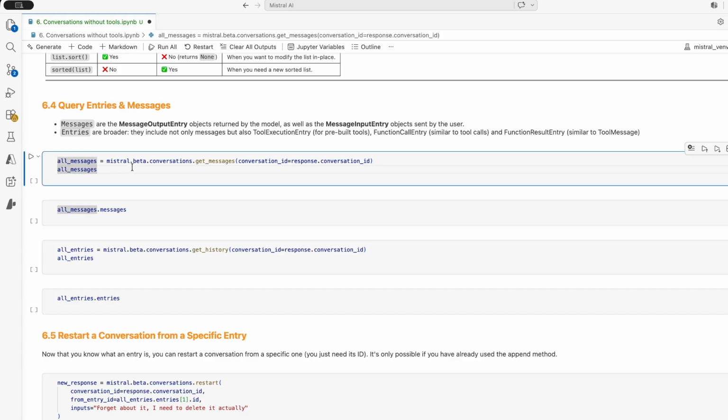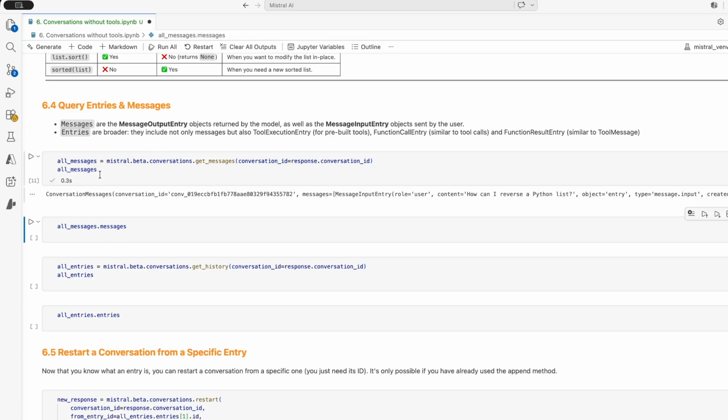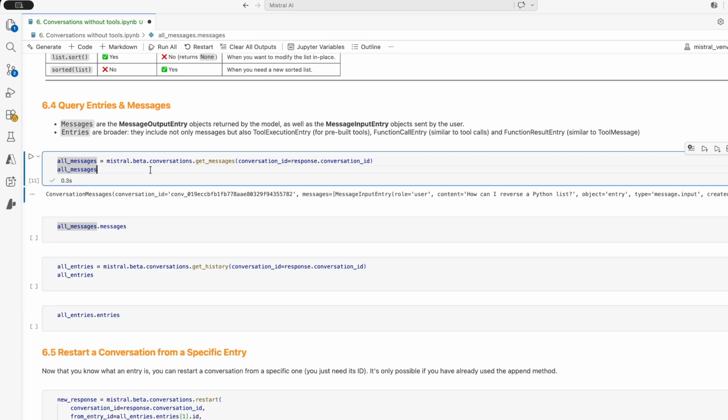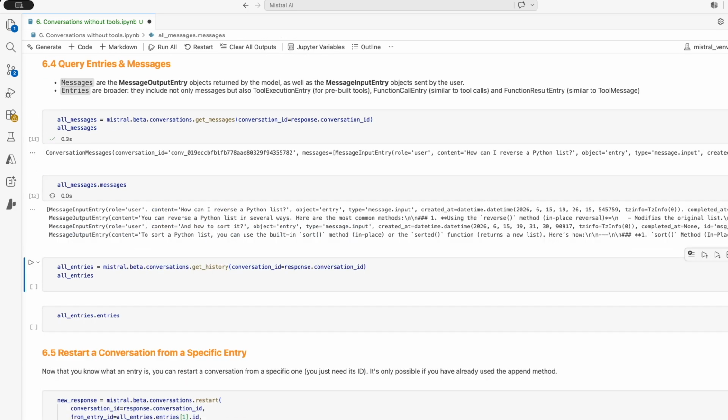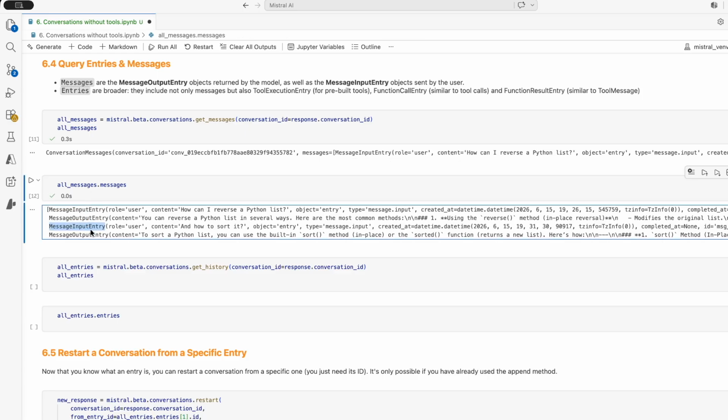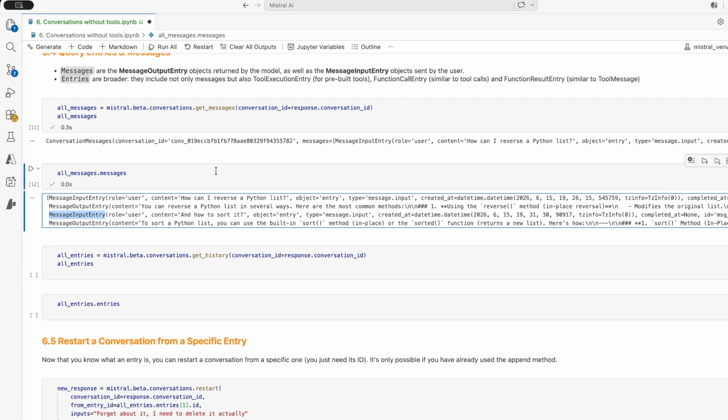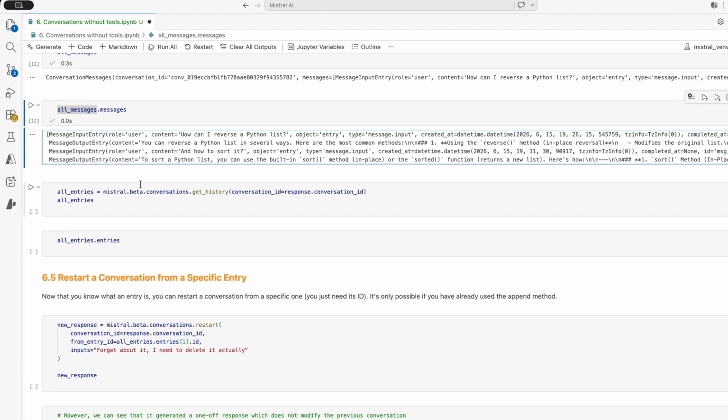So I can display it again with the conversation ID that we were dealing with. And here, all messages, maybe it's easier if we go specifically to the messages, we can see input, output, input, output. So that was my first question. How can I reverse a Python list? The response from the model, my follow-up question, how to sort it, and the new response from the model. So messages are quite easy to understand.